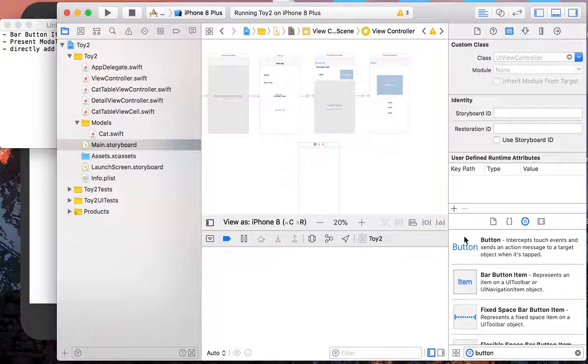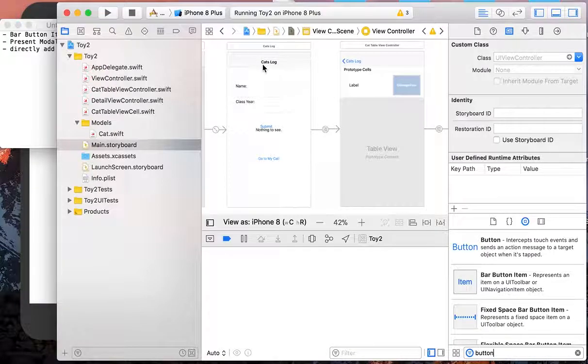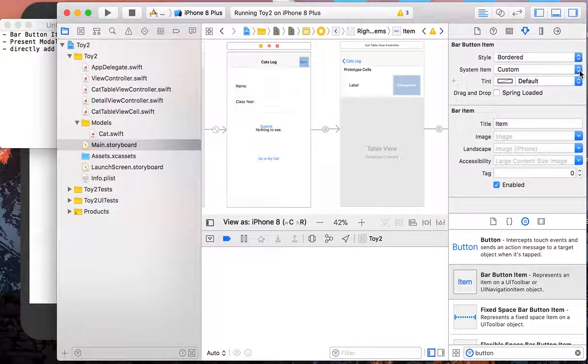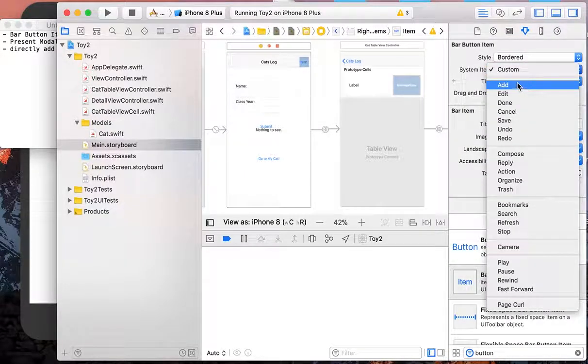So instead of this normal button, actually because we have our navigation bar at the top, we can add a bar button item to the corner of it, and it has a fixed position, and we can give it some default shapes.